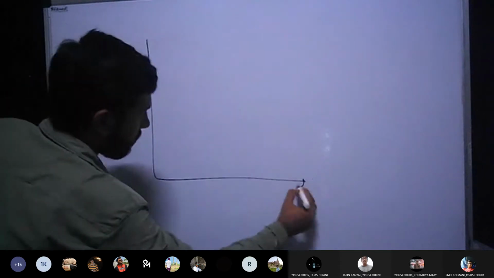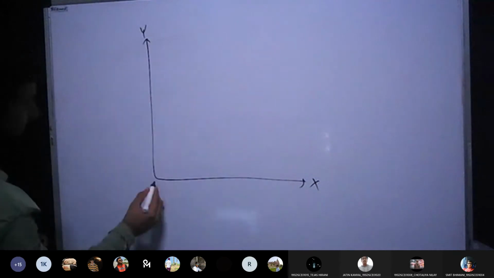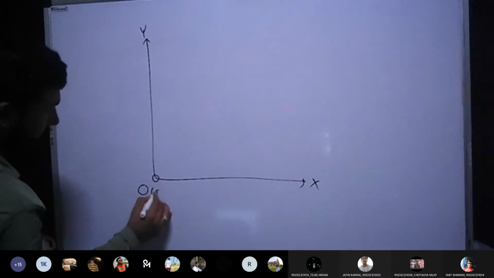See now, let's say we are talking about rotation with respect to the origin. In mathematical geometry, we can start discussing from the origin. So let's say this is my x, this is y, and this is the origin 0, 0.